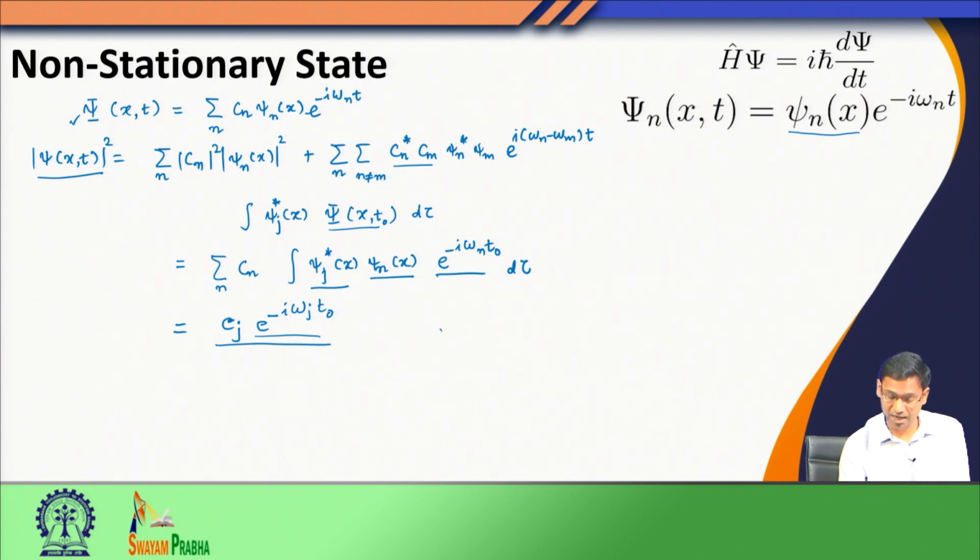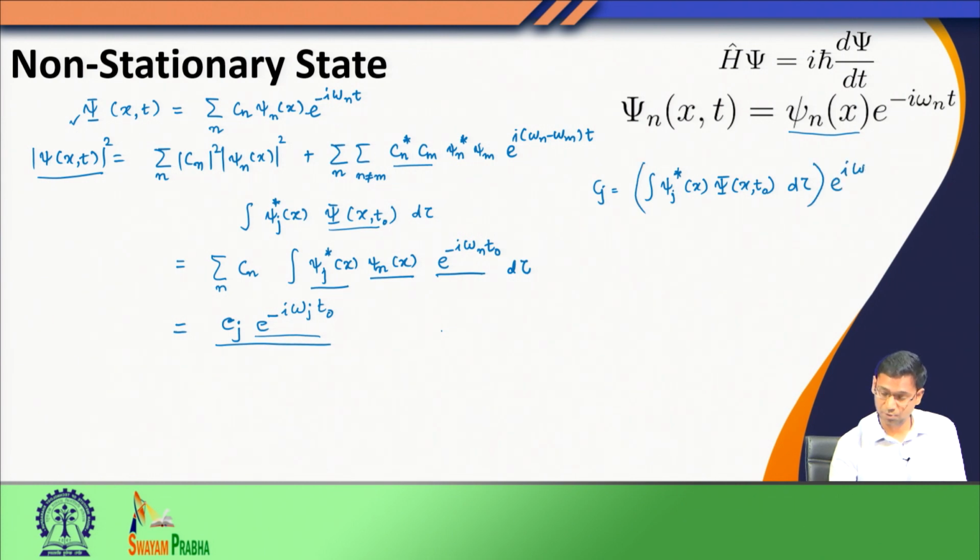Therefore, I can write my C j as the integral of psi j star multiplied by psi at t 0, multiplied by e to the power i omega j t 0. So, this is the formula for the coefficients.